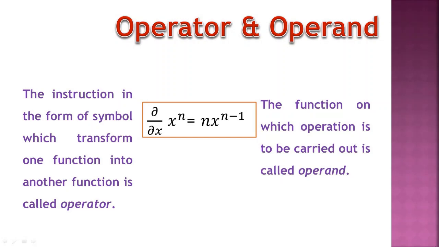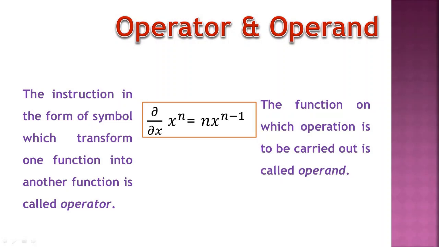The operator in this example is the first derivative operator, and this first derivative operator is denoted by the symbol d upon dx. In this example, x raised to n is a function, and in quantum mechanical way we call it an operand. If you observe this example, then immediately it clicks that we have to take the first derivative of the function x raised to n. So d by dx is an operator and x raised to n is an operand.